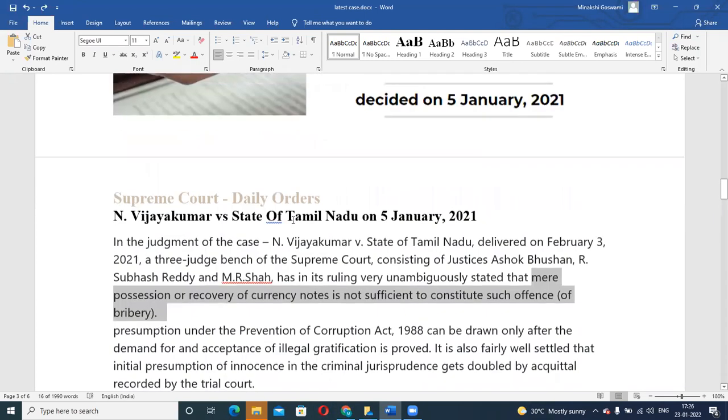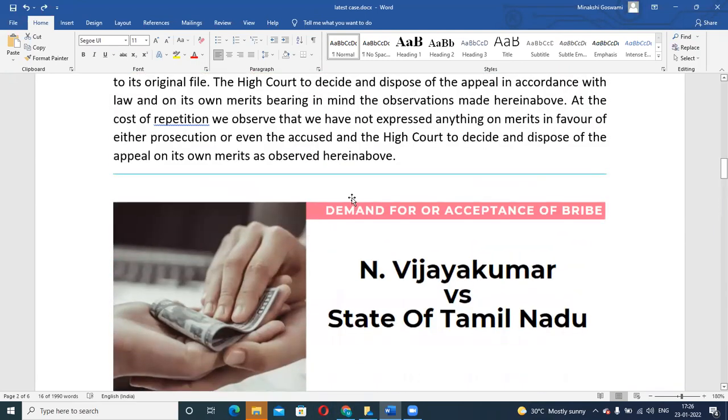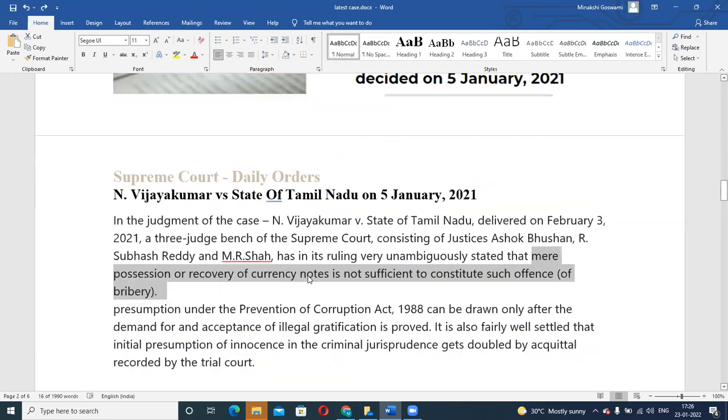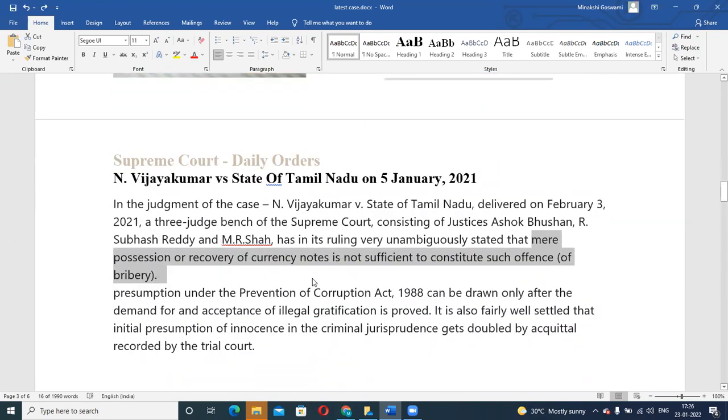What has to be proved along with that? Demand for and acceptance of bribe has to be proved. That means just having possession of currency notes is not enough. Along with that, you need some other evidence proving that the person has actually demanded a bribe and has actually taken it also. That you need to prove. Either of it, you need to prove.